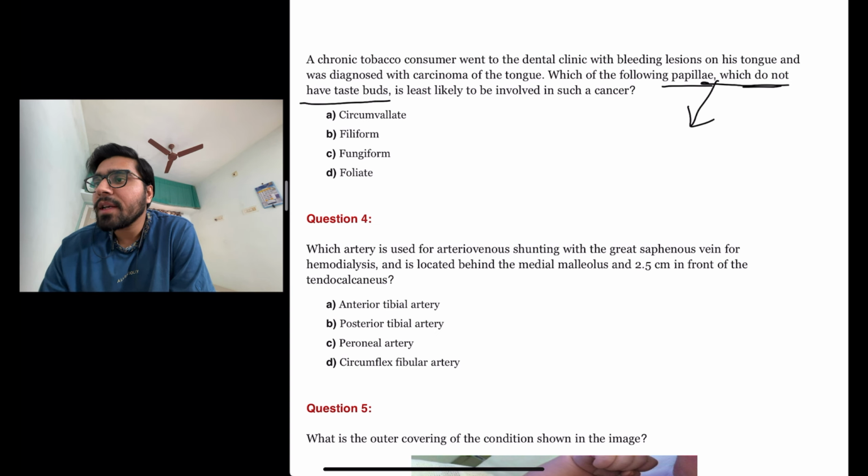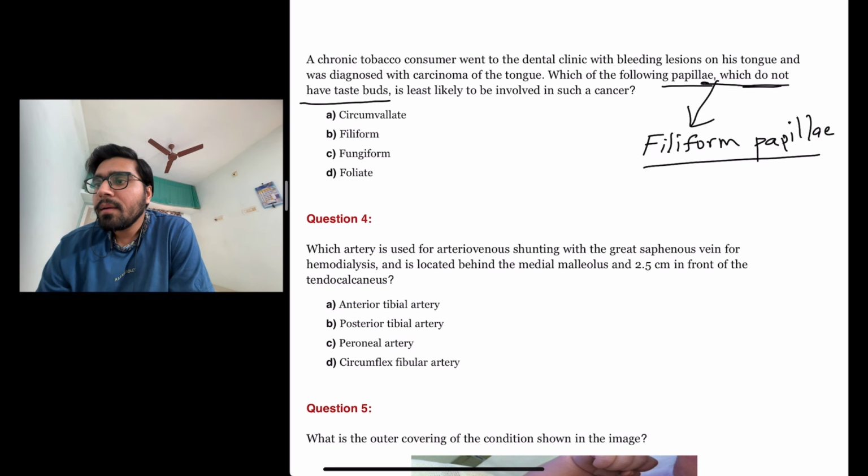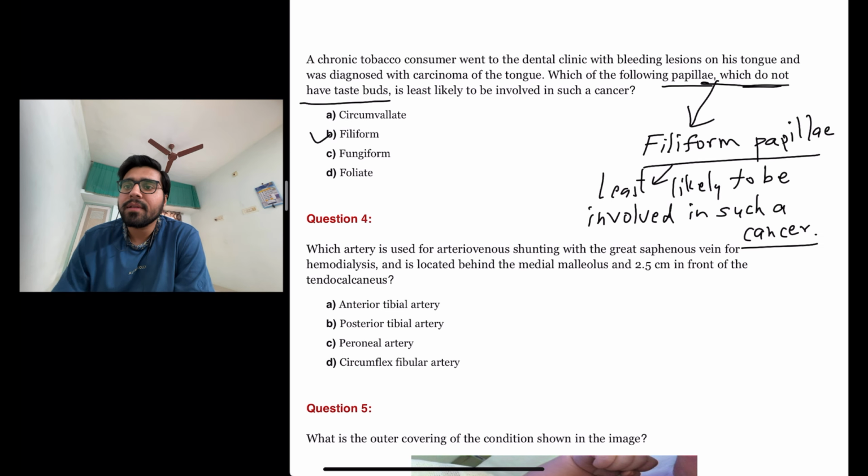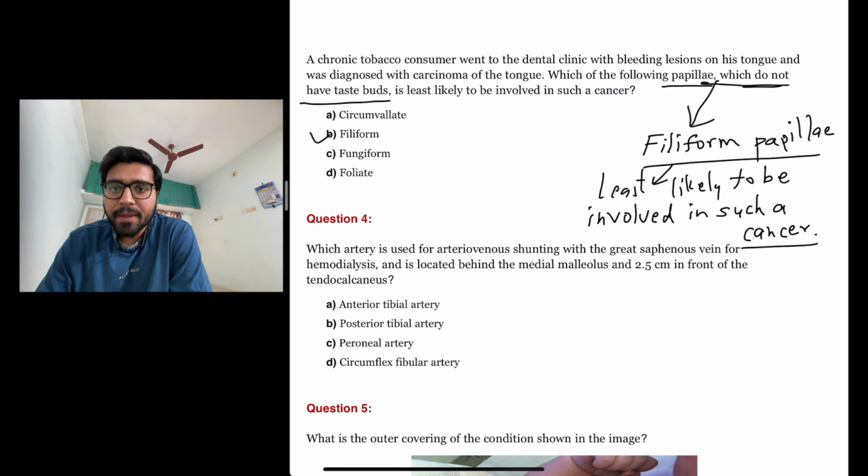The only papillae that do not have taste buds are the filiform papillae of the tongue. So these are the papillae that are least likely to be involved in such a cancer, or carcinoma of the tongue. So the answer here is B, filiform papillae.